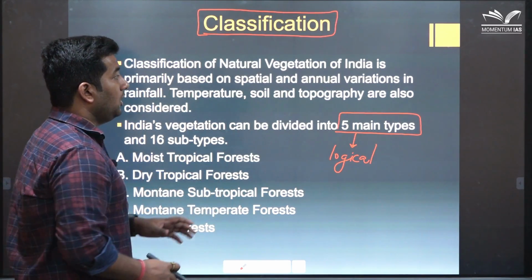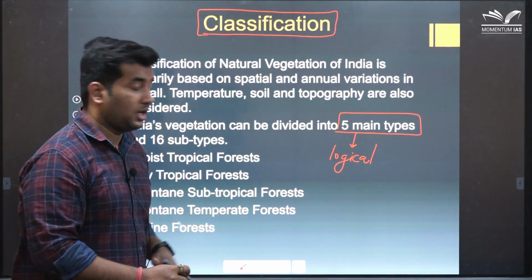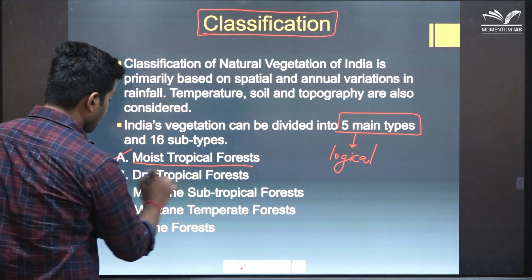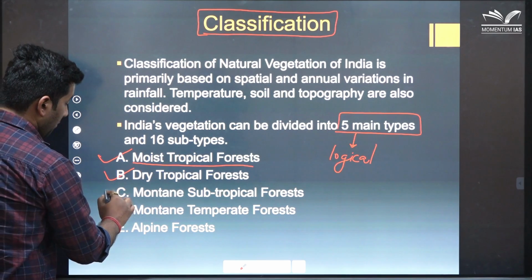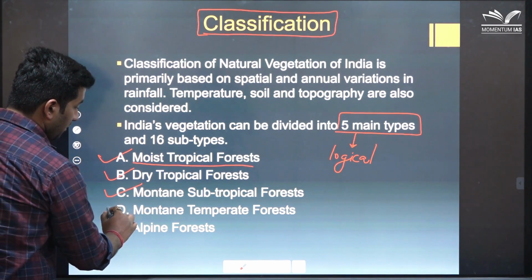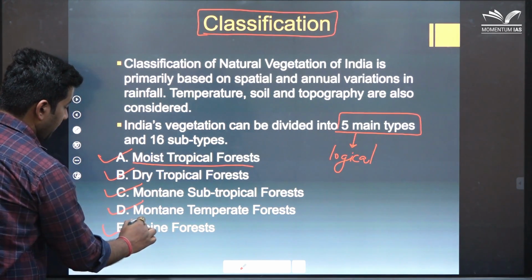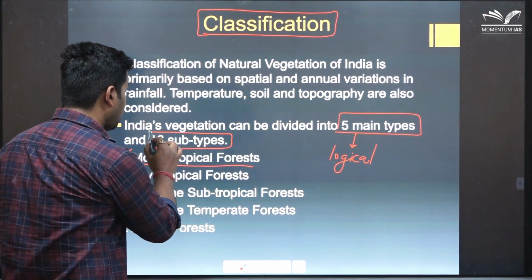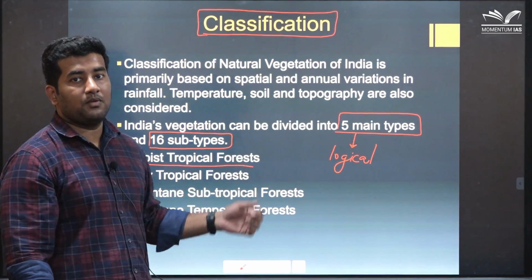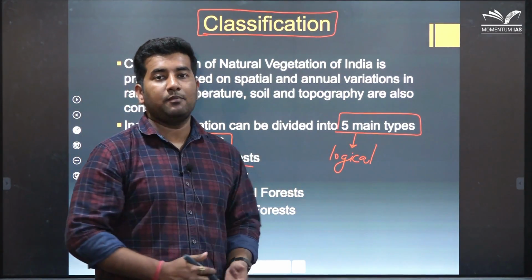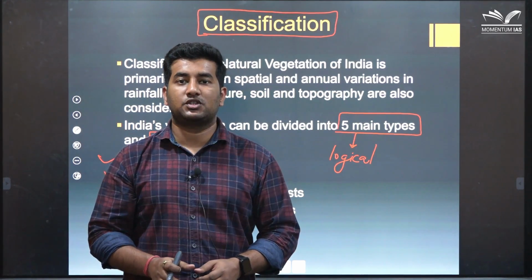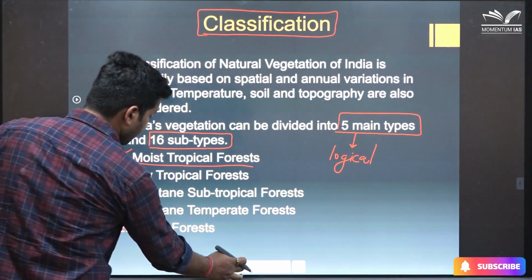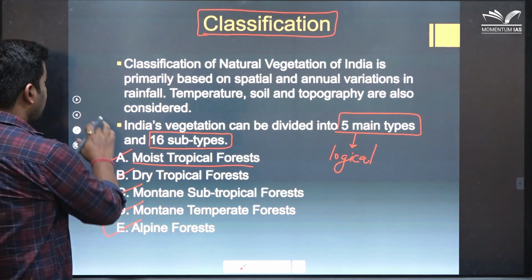So, first of all, on the basis of classification, I have divided it into 5 types: moist tropical forest, dry tropical forest, montane subtropical forest, montane temperate forests, and alpine forest. Now, these can be further divided into 16 subtypes. We will discuss them one by one, and in the further slides, I am going to explain how this vegetation occurs where it does. Let's discuss each vegetation one by one.